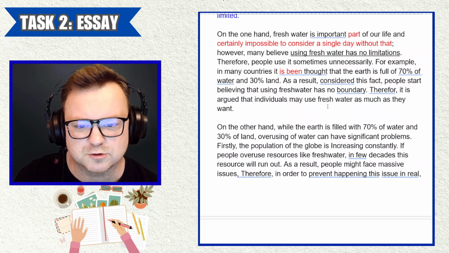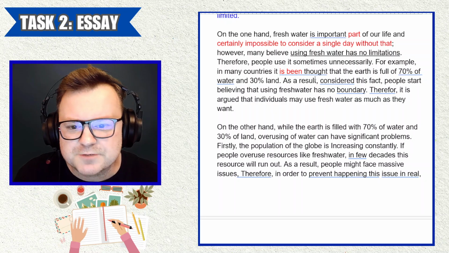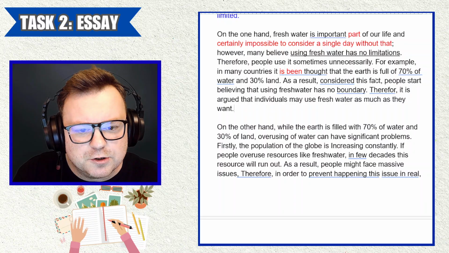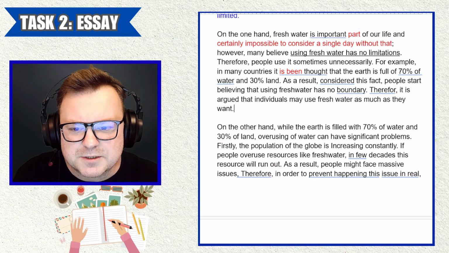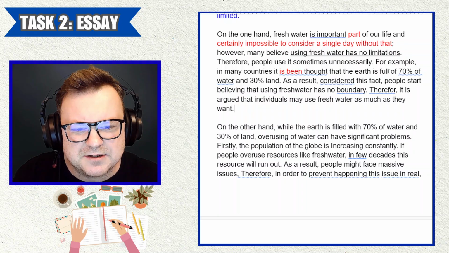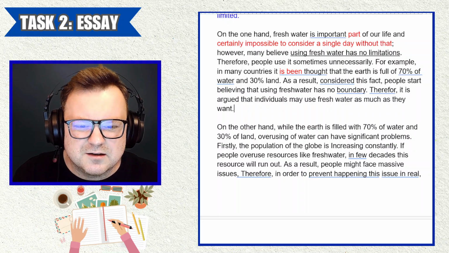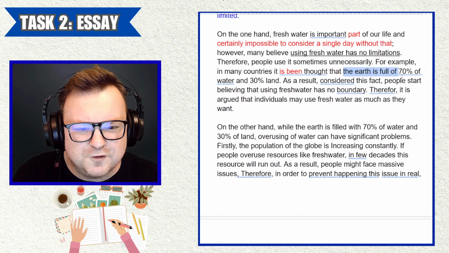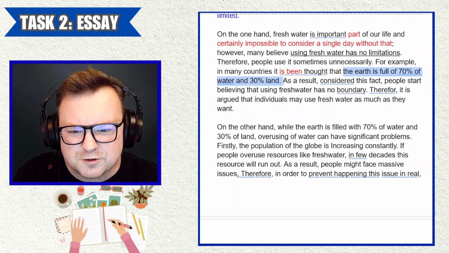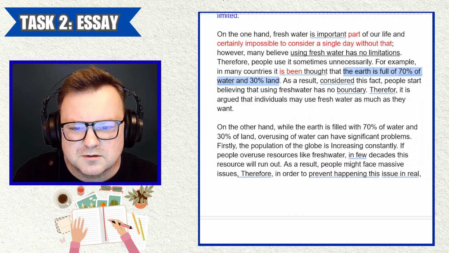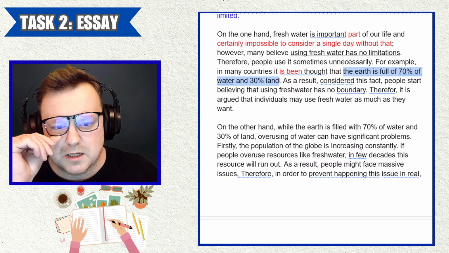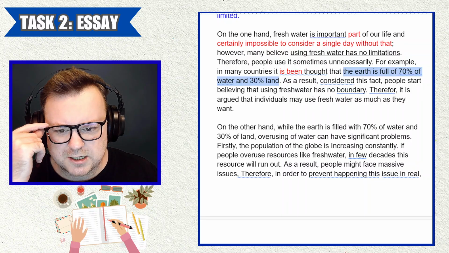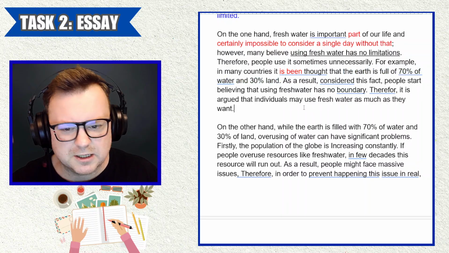It is been thought that the Earth is full of 70% of water and 30% land. The Earth is full of 70% water and 30% land. Okay, I kind of understand what you mean, but okay, let's keep going.